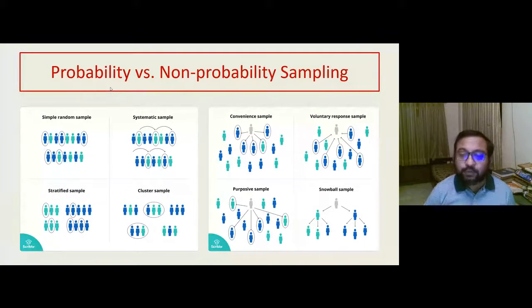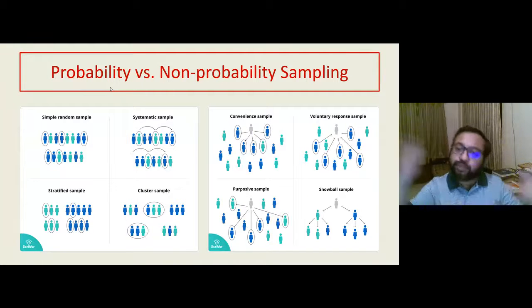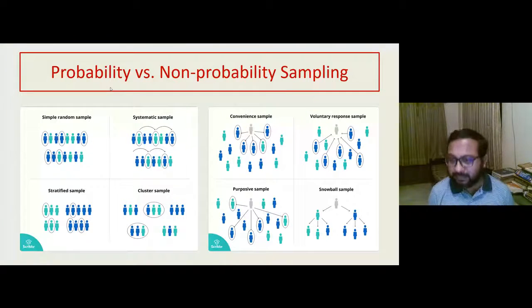Snowball sampling means throwing things at each other. It is like you have created a Google form, you post the Google form on social media or spread it by WhatsApp, and you end by saying, please forward it to 10 other people. So they will forward it to randomly 10 other people. And that way the message keeps on spreading. And out of that, some proportion will reply to you and you get some data. So usually social media statistics are collected by voluntary response sampling or by snowball sampling.